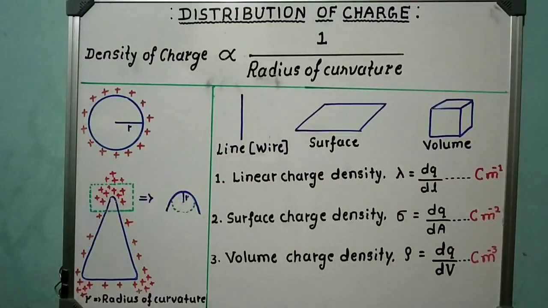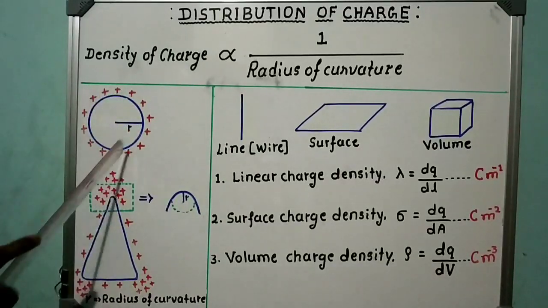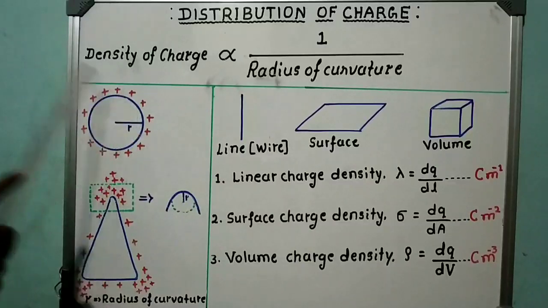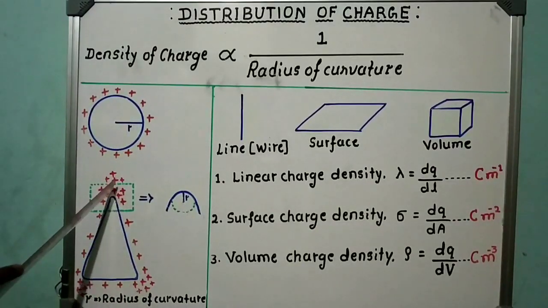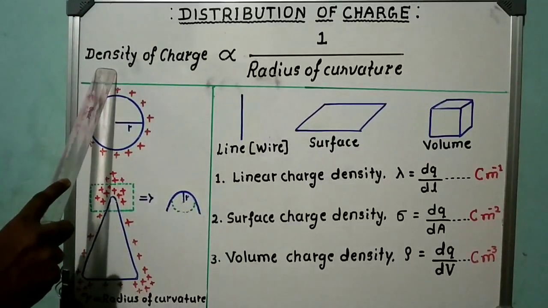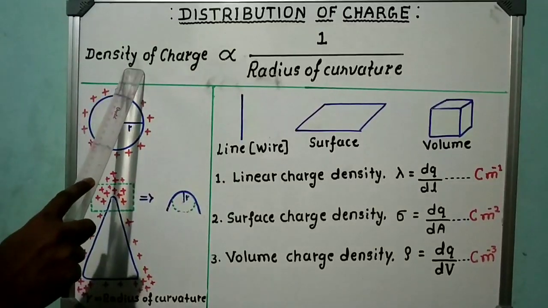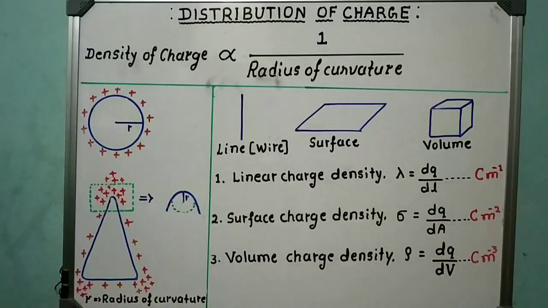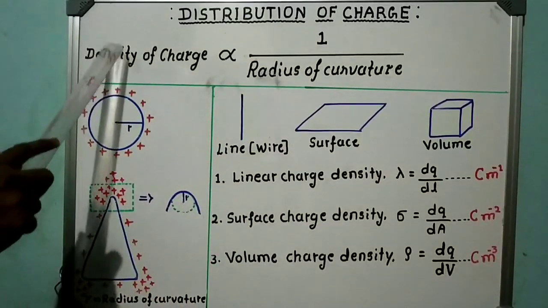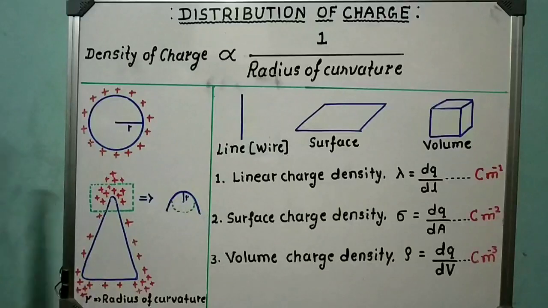Now the question is, why only in the case of a spherical conductor do the charges distribute uniformly? Why only at sharp edges is the density of charge maximum? This is our question. To understand this, we should know that the density of charge is inversely proportional to the radius of curvature. According to this formula, this is happening.